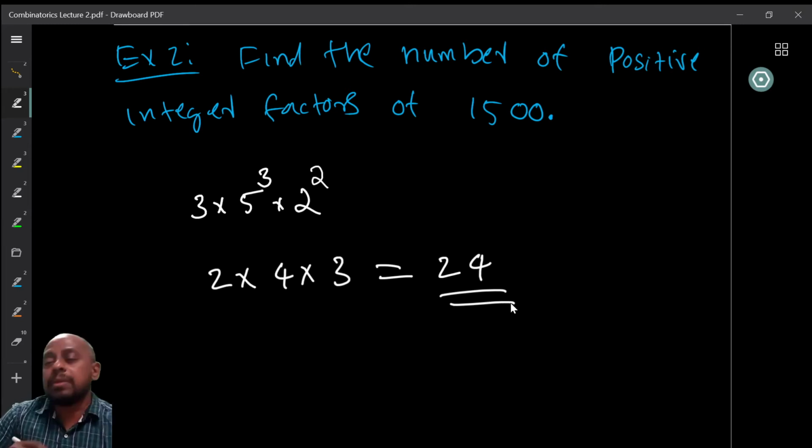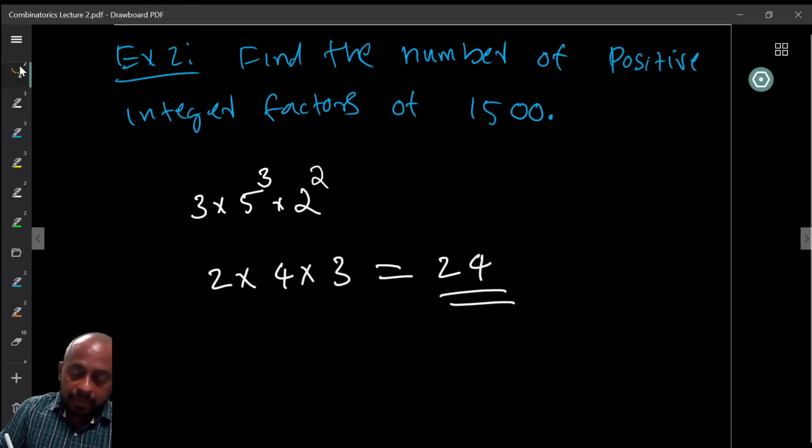Here again we use the product rule, because the choices were independent, right? Choosing 3 to be one of the factors or not is independent of my second choice, how many 5s I am going to take, or how many 2s I am going to take. So therefore I can use this, and I get the answer 24.